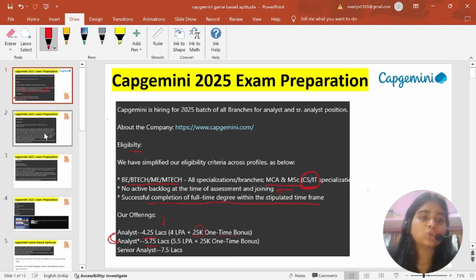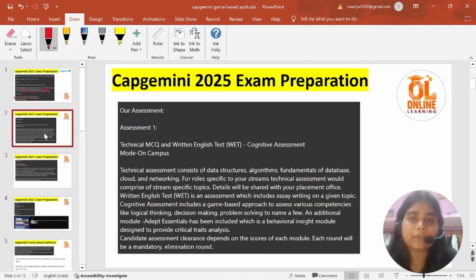Now moving towards the exam pattern of Capgemini. In the first assessment you will be asked some technical MCQ questions, second you will have the written English test, and thirdly the cognitive assessment. All this belongs to your first assessment only. In the technical MCQ questions you will be asked questions related to the languages you have studied, OOPS and other languages.